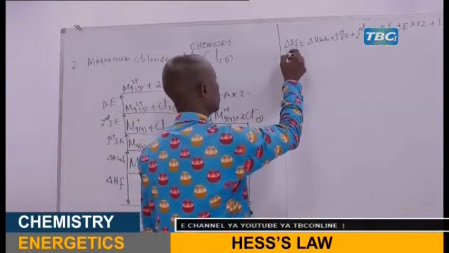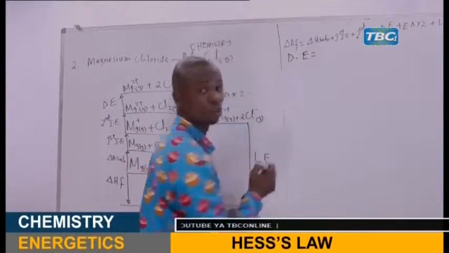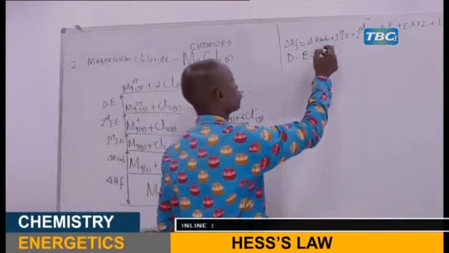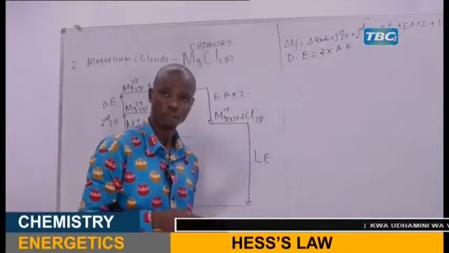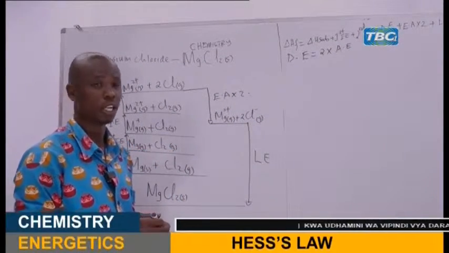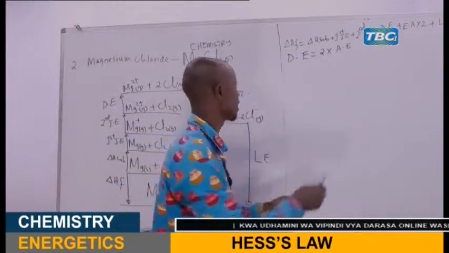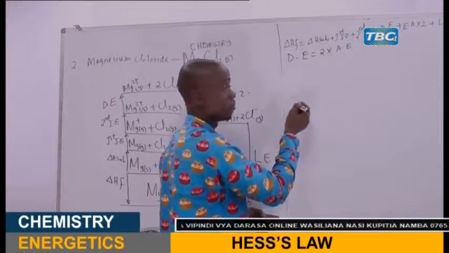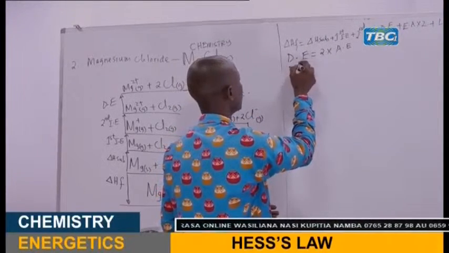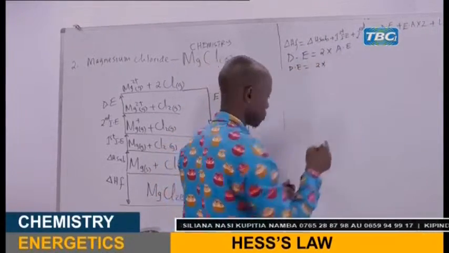Dissociation energy, as I told you, is equal to 2 times the atomization energy. Now, because we have the data there, we can just multiply so that we can substitute all these values into the given formula. So the dissociation energy will be equal to 2 times.